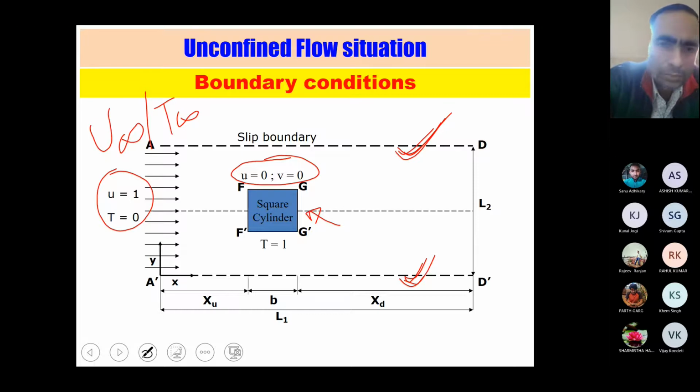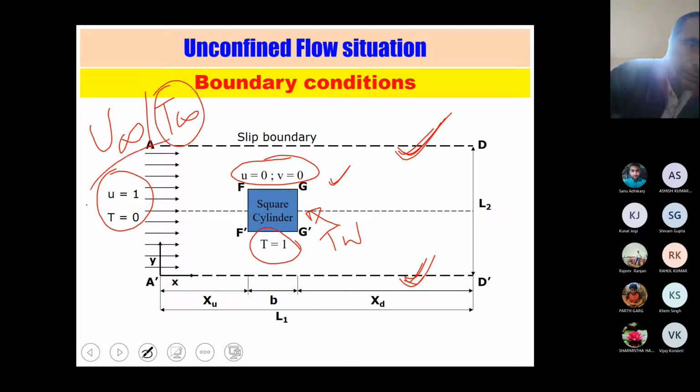Here it is no slip, so there is no impact, so that will be the same. Velocities are 0 and temperature you can see T equals 1. So you can consider there is some temperature, okay? Or you can consider T wall is the temperature of this object, and at the inlet, which is not shown, you can consider T infinity is the temperature at the inlet.